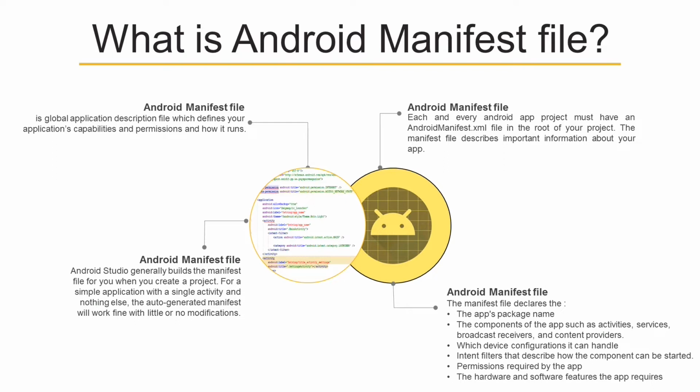So, Android manifest file contains or declares the app package name, the components of the app such as activities, services, broadcast receivers and content providers, which device configuration it can handle, and intent filters that describe how the component can be started, permissions required by the app and the hardware and software features the app requires.